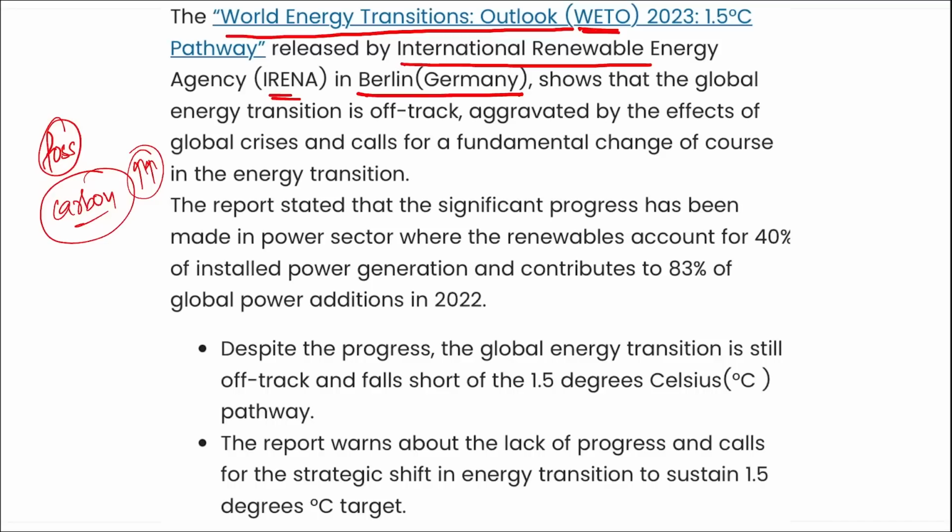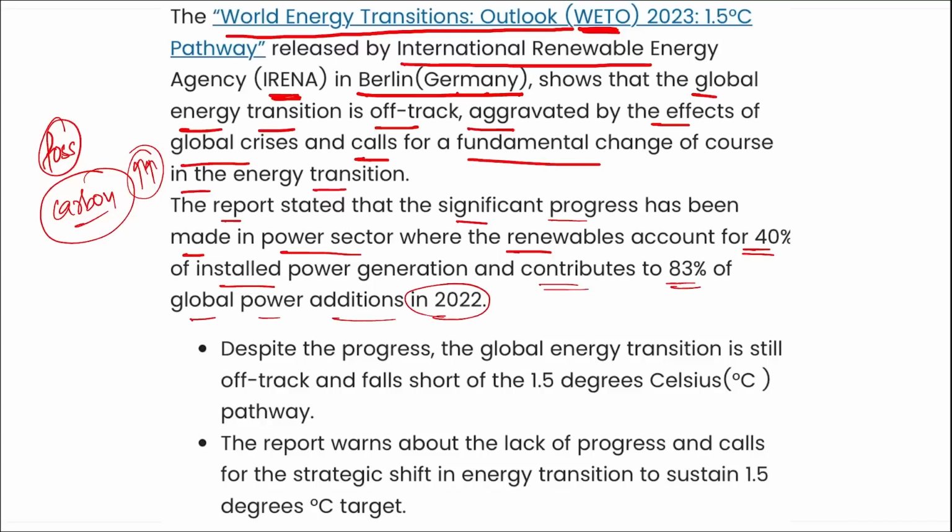So if we talk about this only, the WETO, that is the World Energy Transition Outlook, was released by IRENA in Berlin, Germany, and it shows the global energy transition is off track, aggravated by the effects of global crisis, and calls for a fundamental change of course in the energy transition. Thus, this report stated that significant progress has been made in the power sector, where renewables account for 40% of installed power generation and contributed to 83% of the global power additions in 2022.